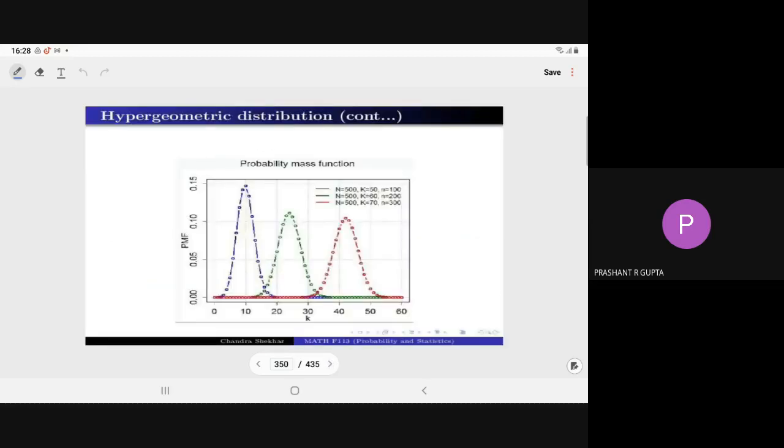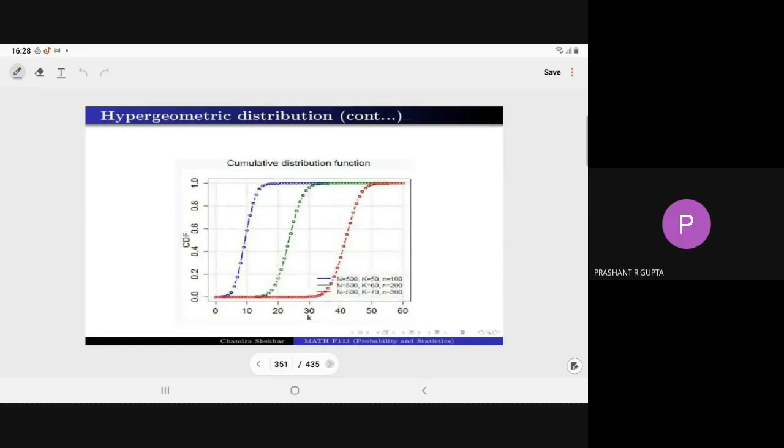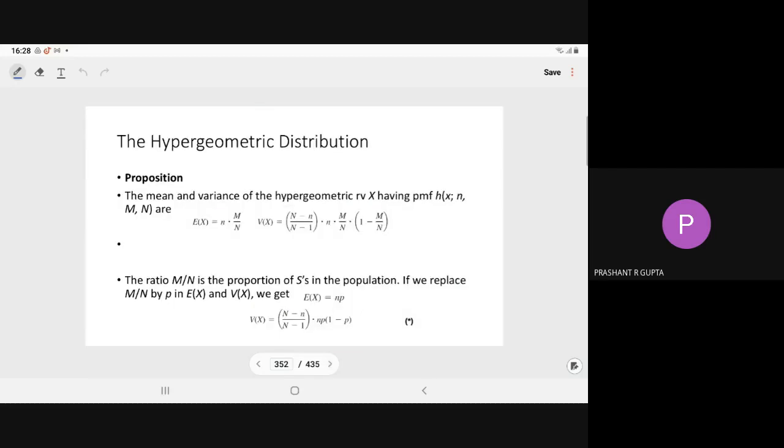So for the different values of n, m, n, here because this is from the net, in place of the small capital M, I am taking k. So for the different values of n, m, n, we have the following figure of the PDF, and this is the CDF for the different values. Whatever the properties of the PDF and CDF, you can observe from this graph.